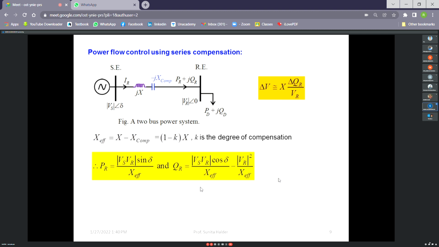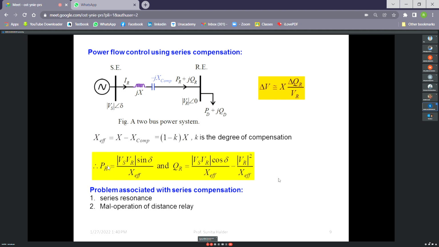So actually the purpose of series compensation is to improve the power transfer capability of the line, but it will also help in the voltage improvement. Same thing for the shunt compensation. Shunt compensation is done only to improve the voltage profile. But when we improve the voltage profile, then this VR is improving, then obviously the power transfer to the transmission line will also increase, right? So both of these have effect on one another.